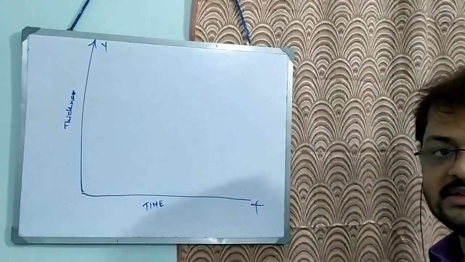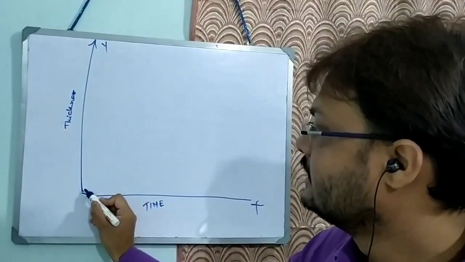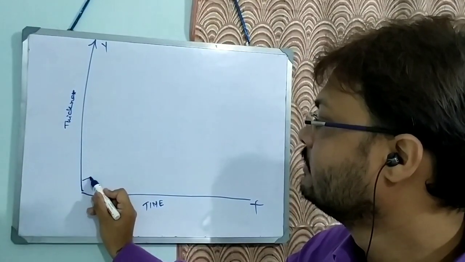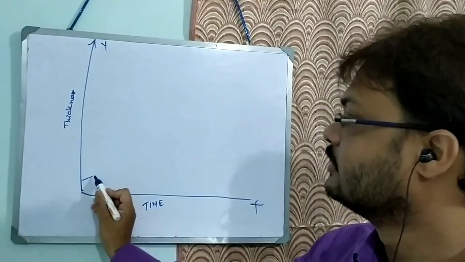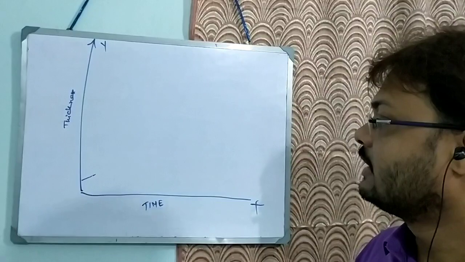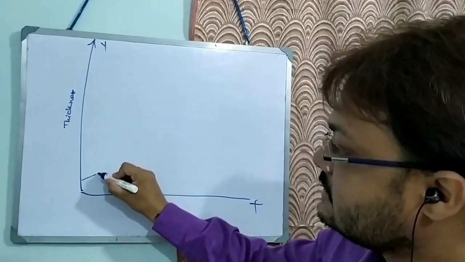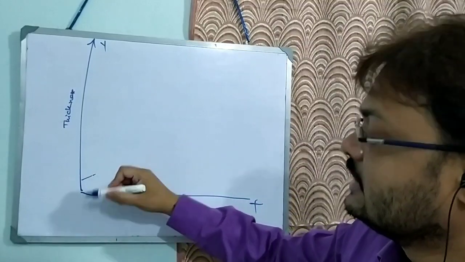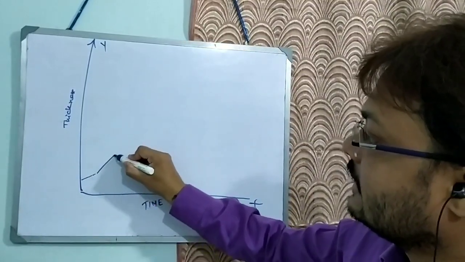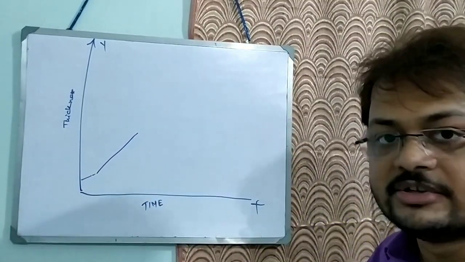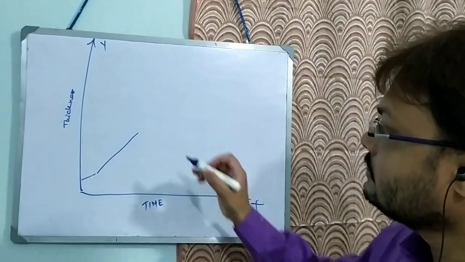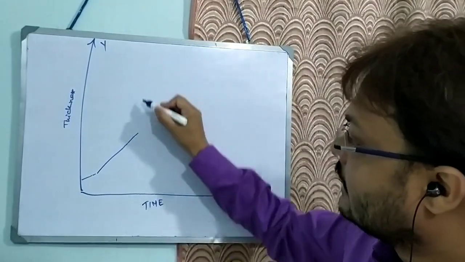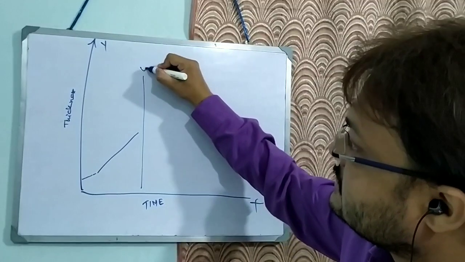At the initial phase, the endometrial layer will be very small. But gradually, with the increase of estrogen level, there will be an increase in the endometrial thickness.